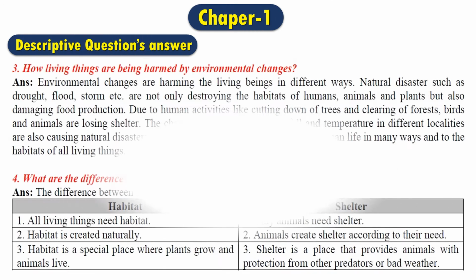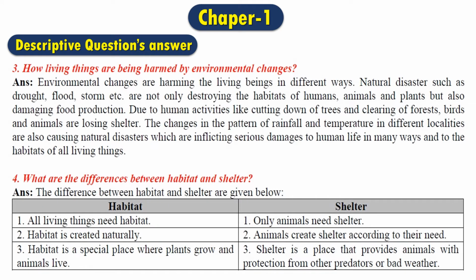In question number 3, how are living things being harmed by environmental changes? The answer is environmental changes are harming the living beings in different ways. Natural disasters such as drought, flood, storm, etc. are not only destroying the habitats of humans, animals, and plants, but also damaging food production.